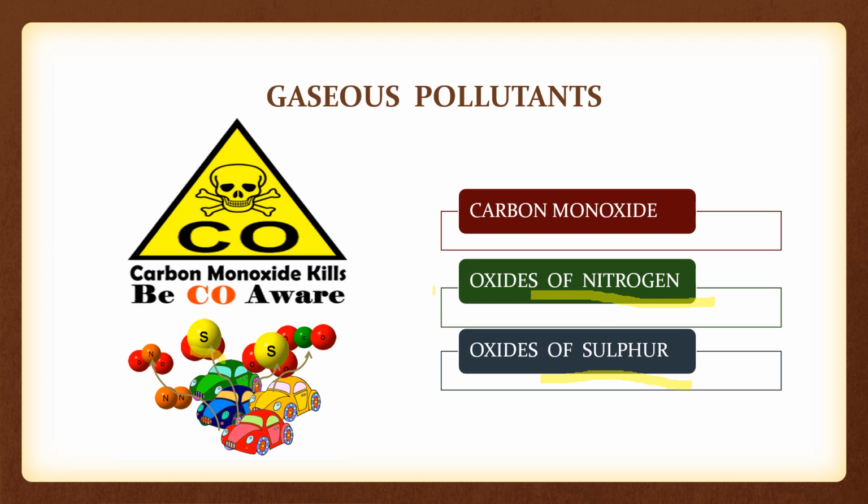So which are the main gaseous pollutants? The main gaseous pollutants are, first, carbon monoxide, next, oxides of nitrogen, and then oxides of sulfur. Even ozone which is present in the air can also be a pollutant. The ozone layer protects us from harmful ultraviolet rays, but at the same time, excess of ozone is also a gaseous pollutant. So there are two types of pollutants, and one part we have discussed, that is gaseous pollutants. Move on to the next one.